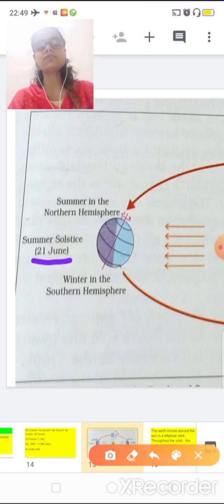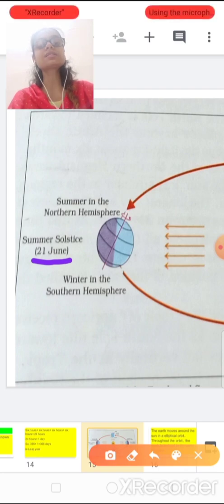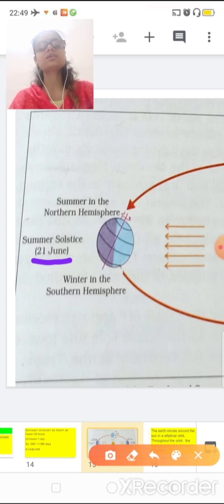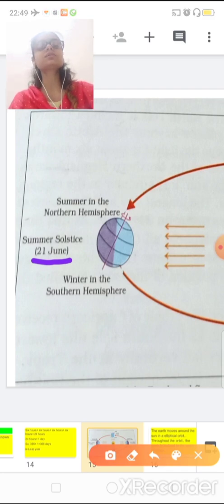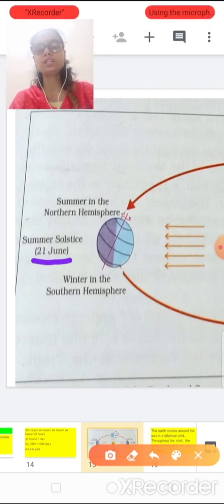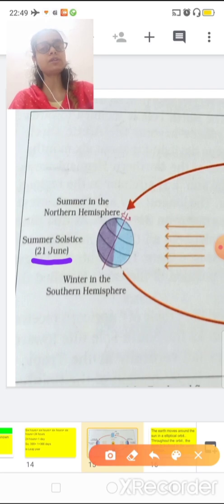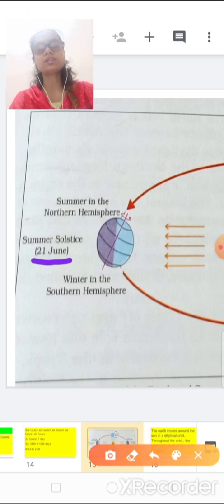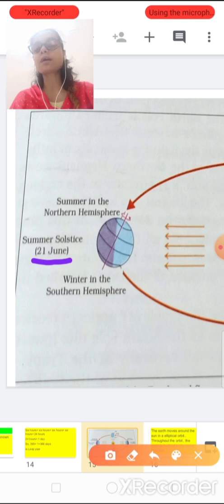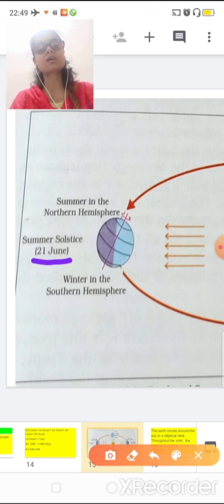That is hot, and which season are we feeling? Summer. The summer season is in the northern hemisphere during 21st June, and we all experience the heat and humidity during June, and we get summer holidays during this time too. So where we are actually located, we are in the northern hemisphere. So summer in the northern hemisphere on 21st June, and that's why it's also called the summer solstice. What is it called? Summer solstice.